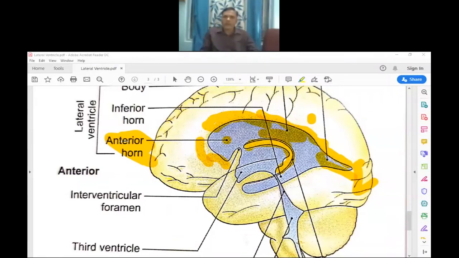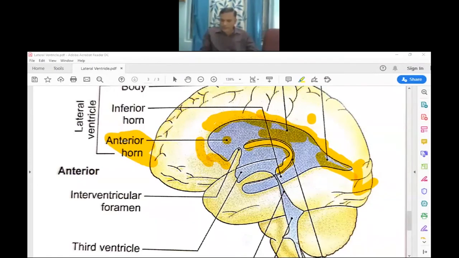So you know the forceps major, it is the fibers of the corpus callosum. It forms the floor and medial wall. Also, this posterior horn extends to the occipital lobes. In the occipital lobes, it presents a calcarine sulcus. So this forceps major and the calcarine sulcus form the floor and medial wall.